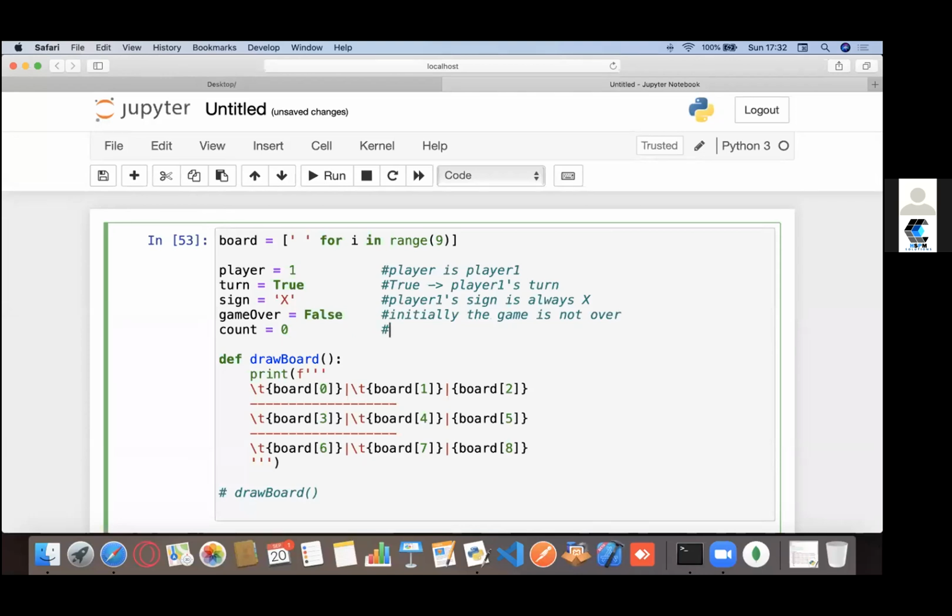If I have just begun the game, could you let me know how many moves have been made, how many moves they have made and how many moves I have made? If the game just started, we only drew the board right now. So how many moves in total have been made? At most we can make 9 moves, right, for each to fill in each square. But what if it's just the beginning? How many moves would we have made? Hopefully it's zero, right? So initially moves made equals zero, right? That's exactly the logic I'm implementing right now.